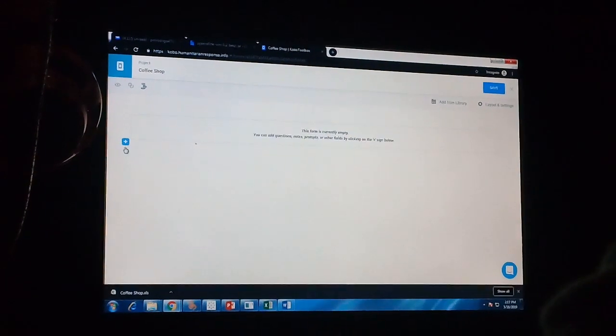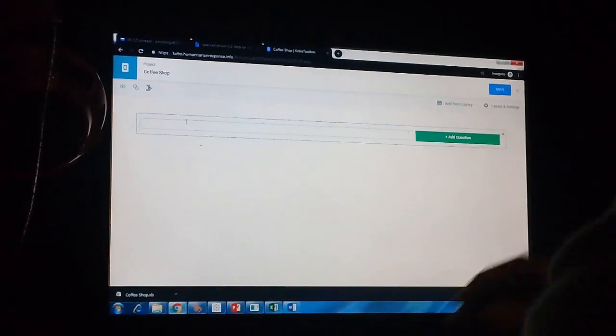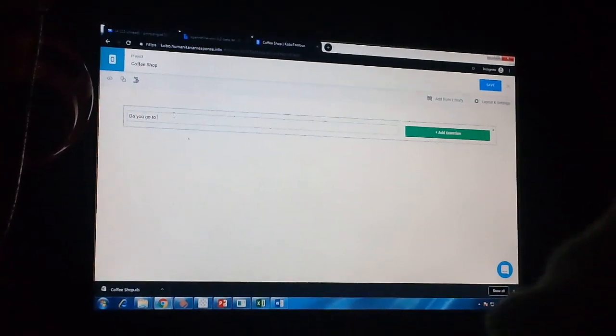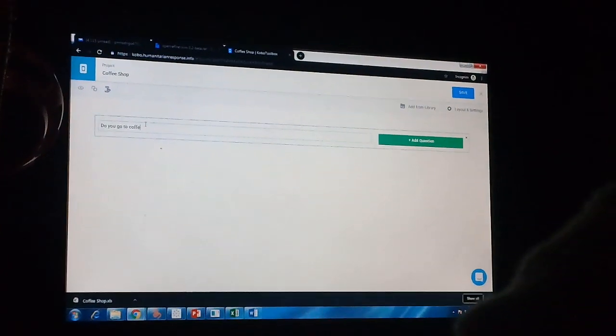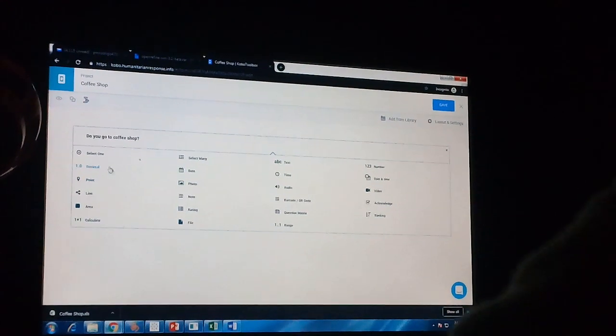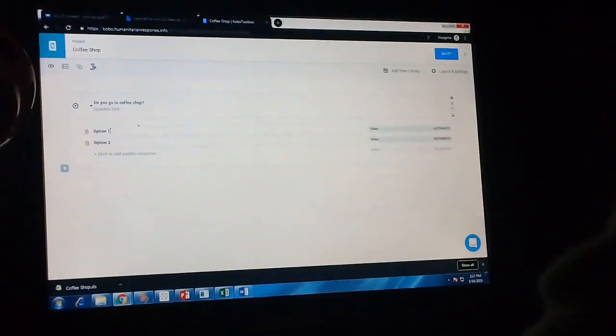To add question, you click this button, then add a question. My question is, do you go to coffee shop? Then add question, select one, then input the yes or no.